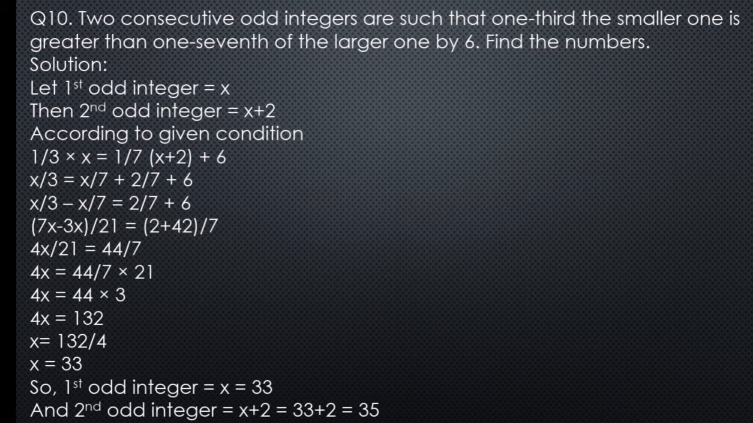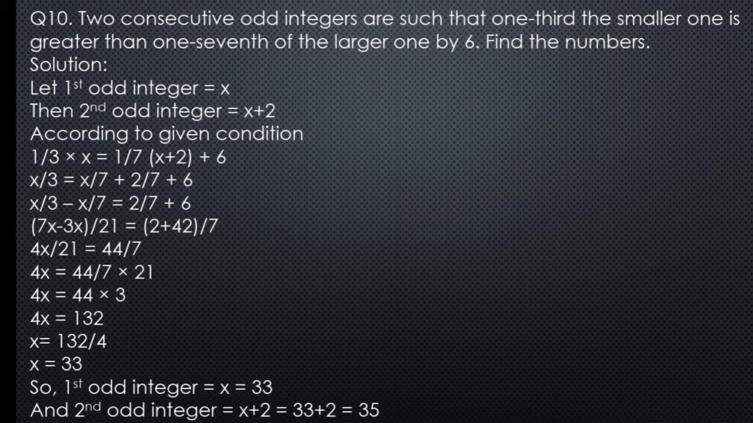Now when we multiply 1 upon 3 by x, we get x by 3 equals, now multiply 1 upon 7 by x and we have x upon 7, then plus sign, and when we multiply 1 upon 7 by 2, we get 2 by 7. Now plus 6 comes as it is. We have to find the value of x now, so shift this x by 7 towards the left hand side and it becomes minus x by 7.